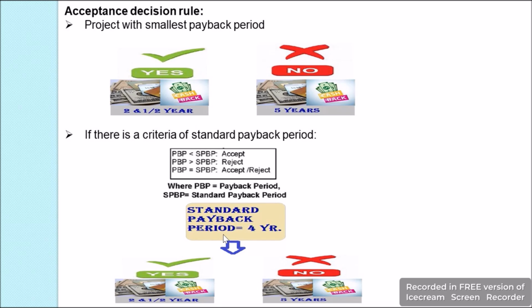So based on this, as we have here a standard payback period of 4 years, we will accept the project which is less than 4 years, that is 2.5 years. This project will be accepted, and the project where we have the payback period of 5 years will be rejected. Why? Because this is more than 4 years. So this is how we accept or reject the project based on payback period.